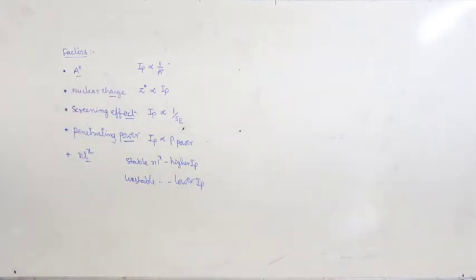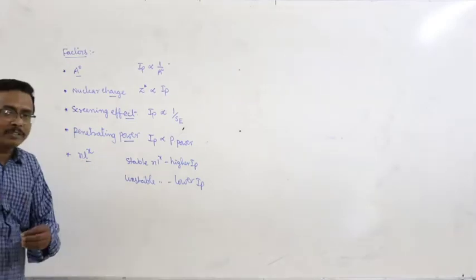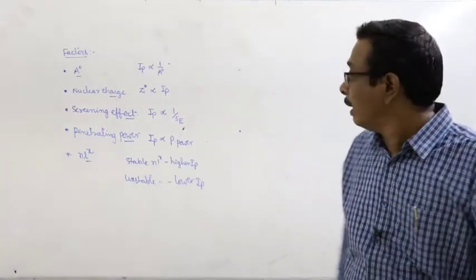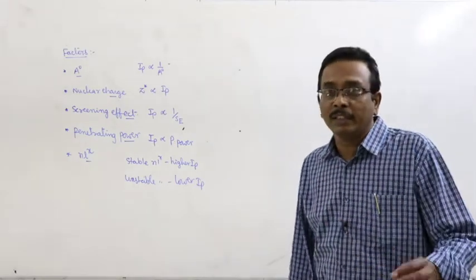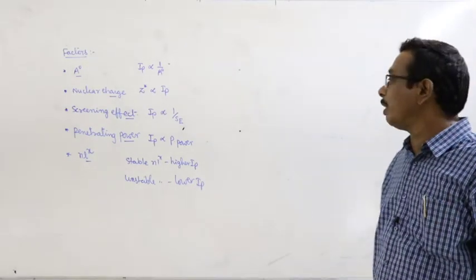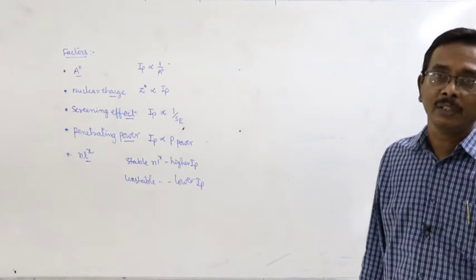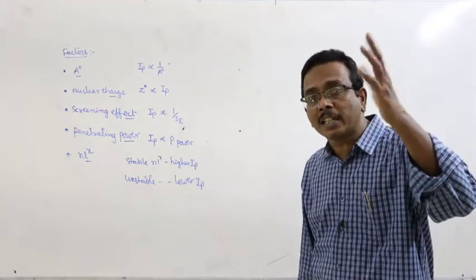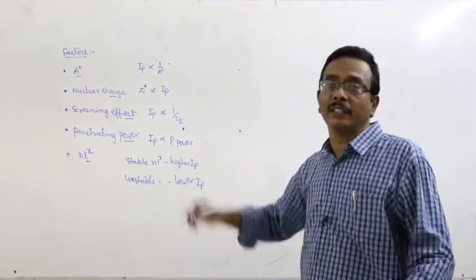Okay. In this particular case, we can simply give an example. In the long form periodic table, the elements with a stable electronic configuration are noble gases. So, the elements with the highest IP values in their respective periods are noble gases.